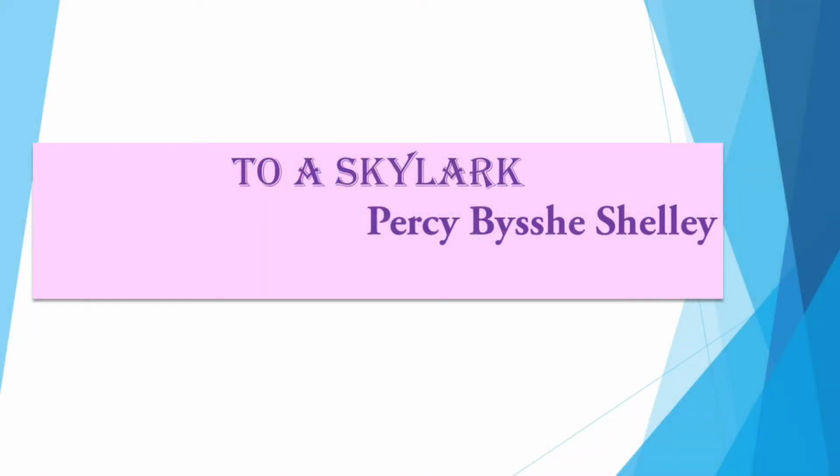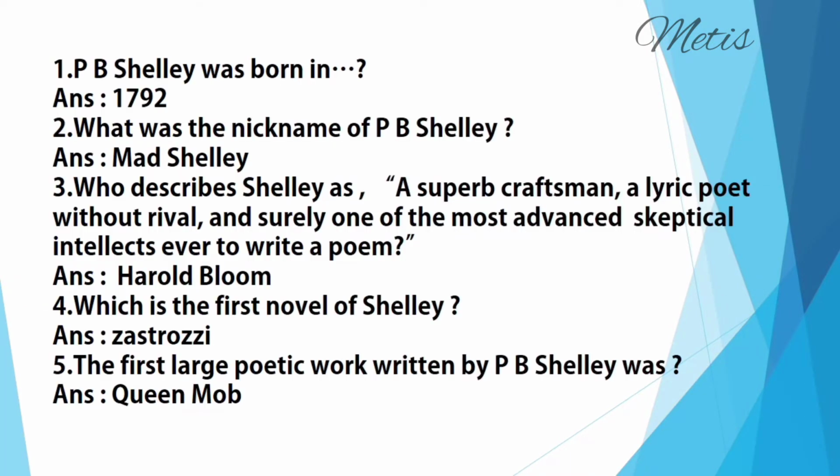Today we are going to discuss To a Skylark written by P B Shelley, Percy B. Shelley. P B Shelley was born in 1792, so he belongs to the Romantic period. What was the nickname of P B Shelley? Answer: Mad Shelley. In his childhood, boys gave him this name and it followed him throughout his life.